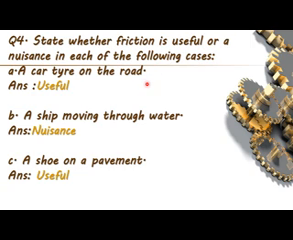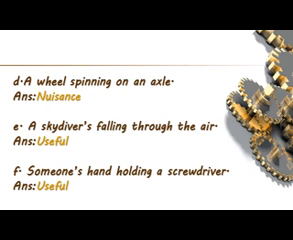A car tire on the road. In that case, friction is useful. A ship moving through water. In that case, it is a nuisance. A shoe on a pavement. In that case, friction is useful. Now a wheel spinning on an axle, in that case friction is a nuisance. A skydiver falling through the air, in that case friction is useful. Then someone's hand holding a screwdriver, in that case friction is useful.